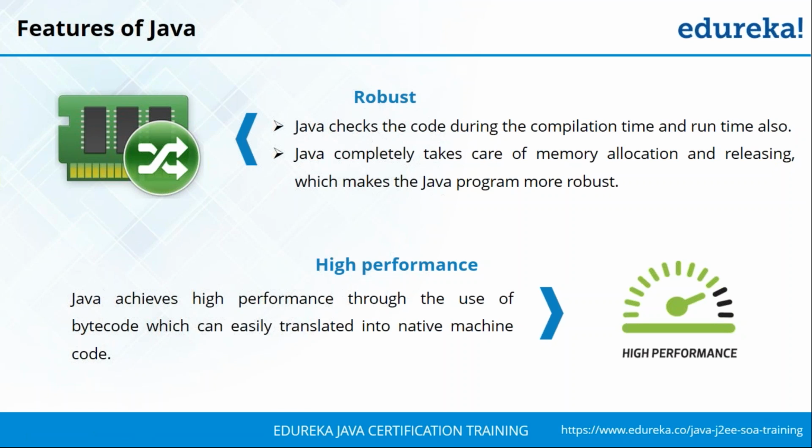Then you have the high performance feature. Java achieves its high performance through the creation of bytecode. The bytecode is an intermediate language that sits between your high level language and your assembly language, which is your machine language, consisting of ones and zeros. Once you've converted your high level language to bytecode, it becomes very easy to translate it to machine level language. Once you have the bytecode, it will be very easy for you to run it across multiple environments, and to achieve high performance as well.